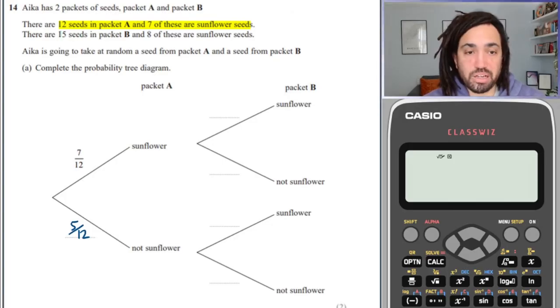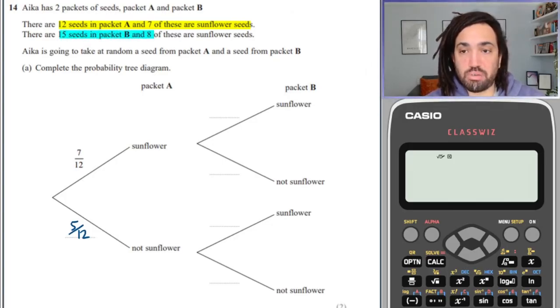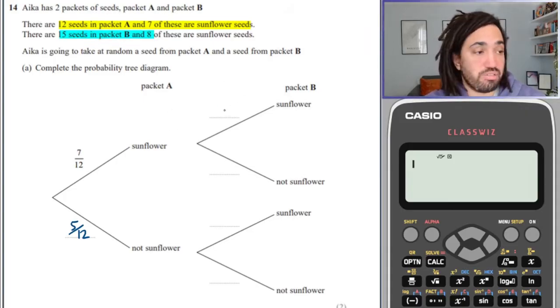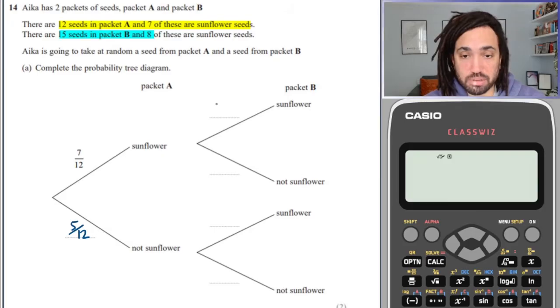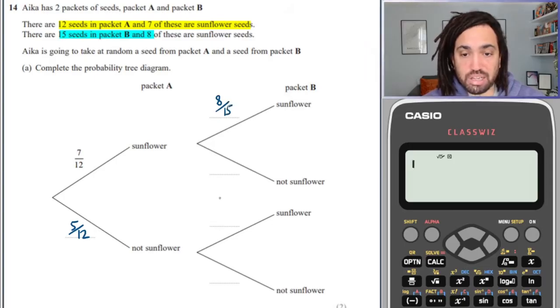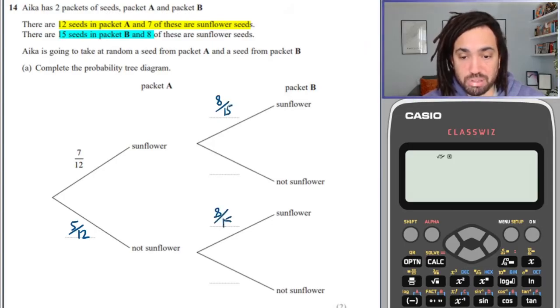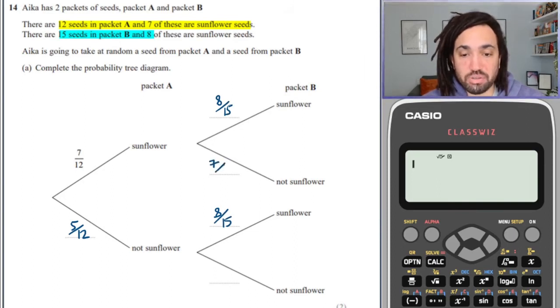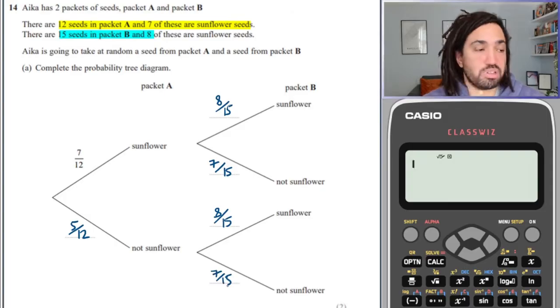And then packet B, like I said, is independent of packet A, so packet A won't have any effect on packet B. So whether you get a sunflower or not, it doesn't make a difference. The chance of you getting a sunflower from B is 8 out of 15, and again it doesn't make a difference what happened in pack A, so it's going to be the same, and therefore there are 7 which are not sunflower, so 7 out of 15 for not sunflower.